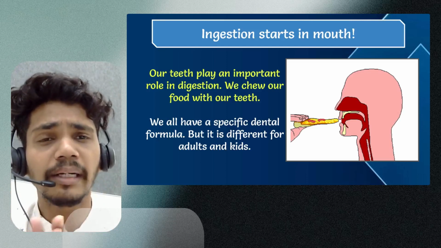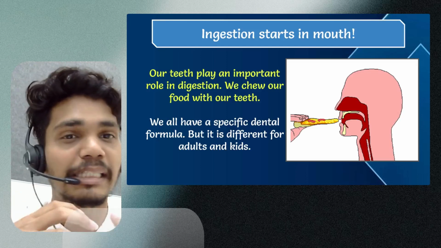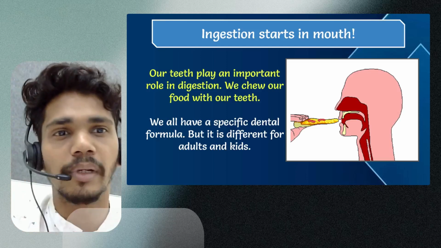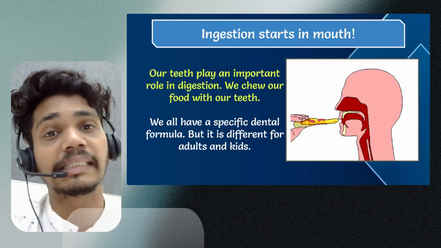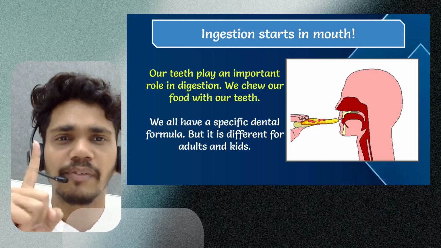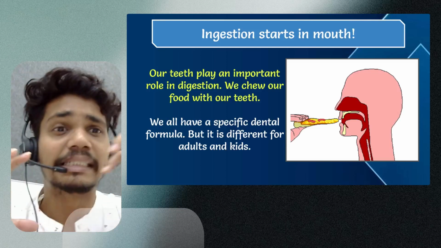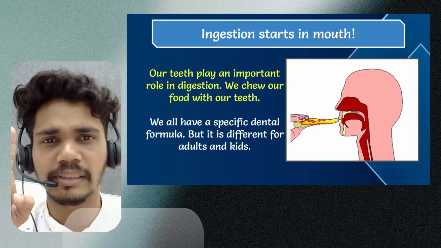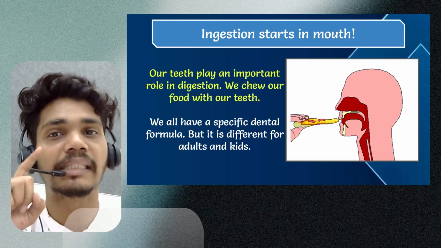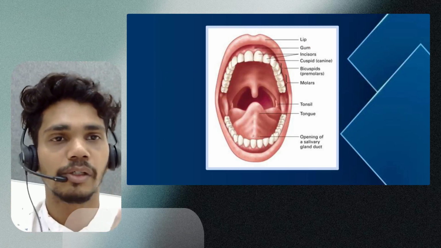We have to break down into small pieces, and the teeth is responsible for that, right? So we all have a specific dental formula, but it's different for the adult and the kids. Now, ingestion is the first point that we have to consider over here in a digestion process, जहाँ पे food has taken inside the body. So, which process is responsible? Ingestion. And whose plays a major role into that? Teeth. That's great. Here is the picture of the mouth, right?